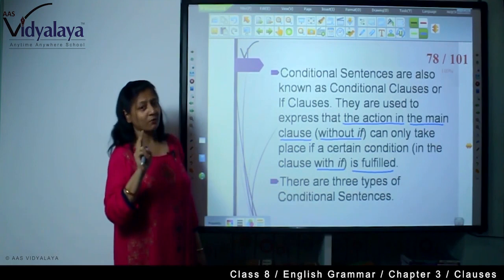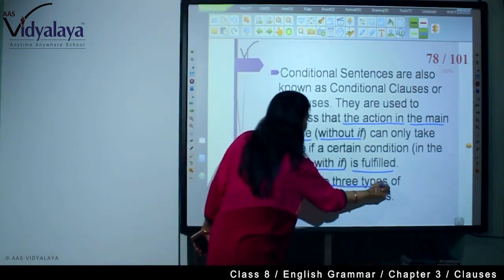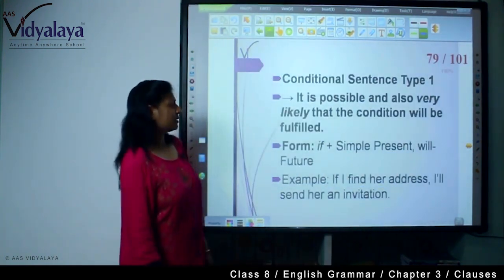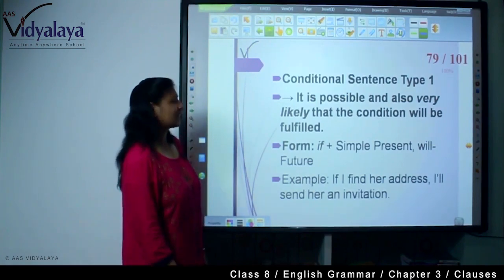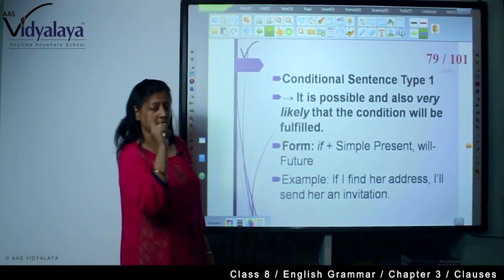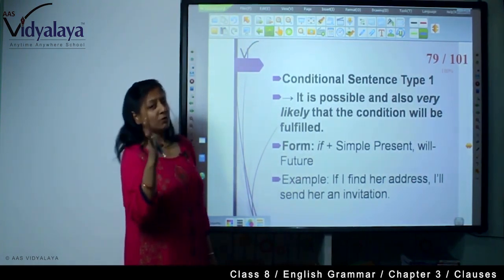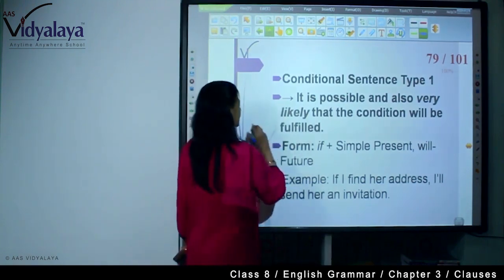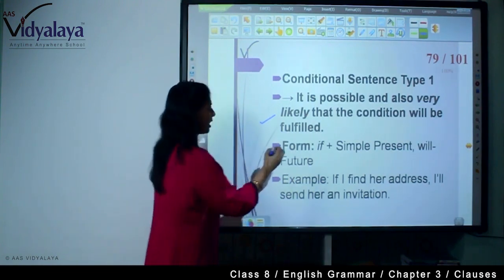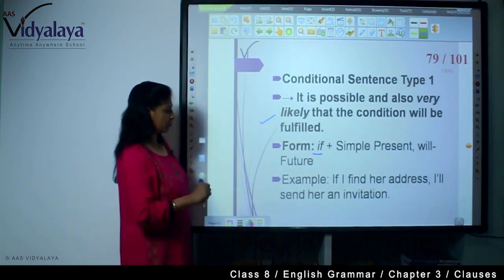There are three types of conditional sentences. Remember, three types of conditional sentences. First type: it is possible and also very likely that the condition will be fulfilled. In the first type of conditional sentences, we say the condition will be fulfilled. So it is possible, positive. Now, what is the format? If plus simple present plus will, that is future.